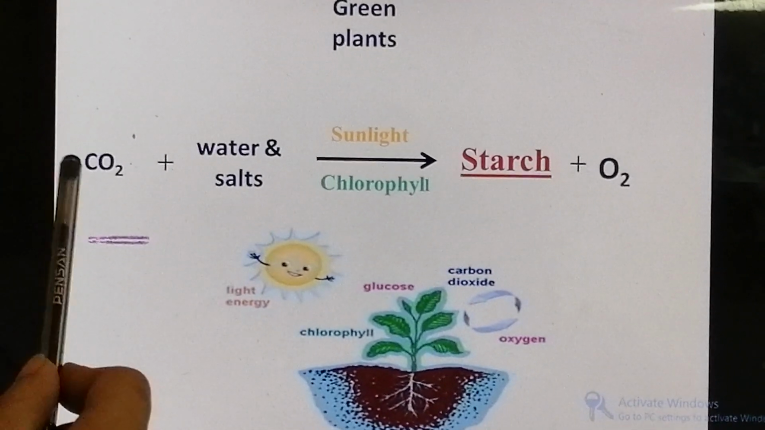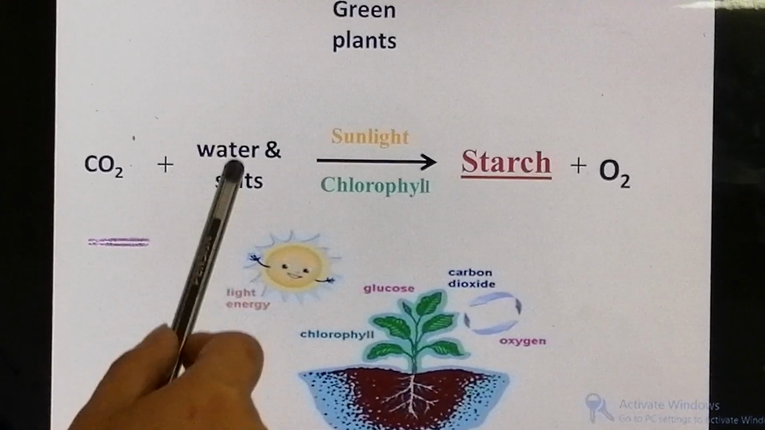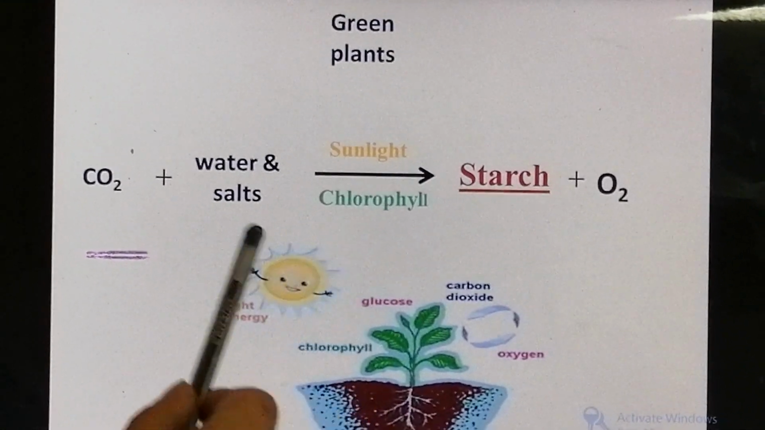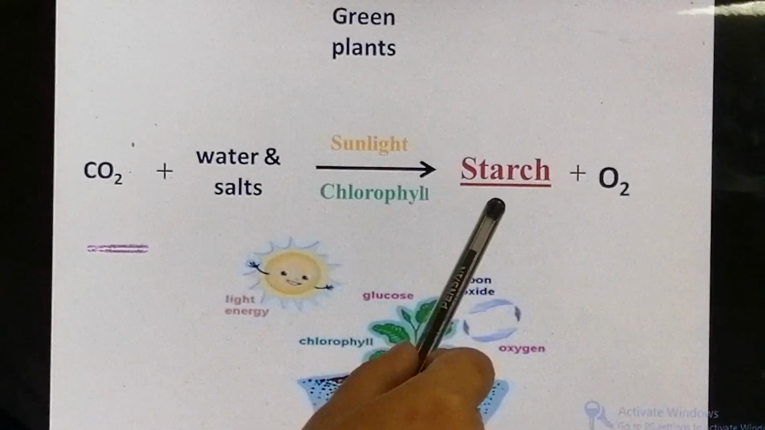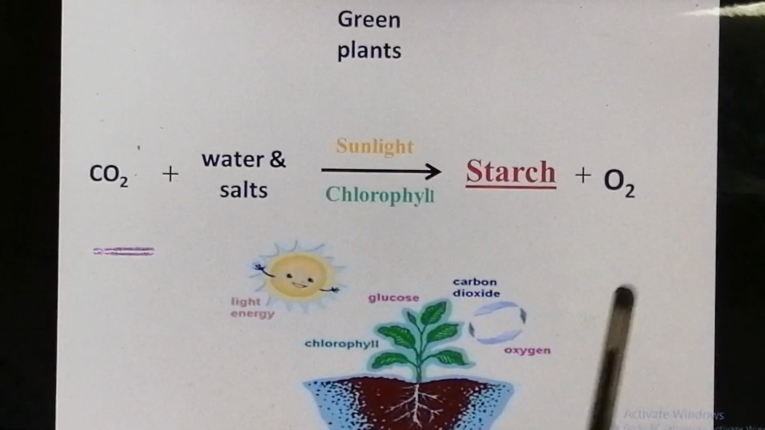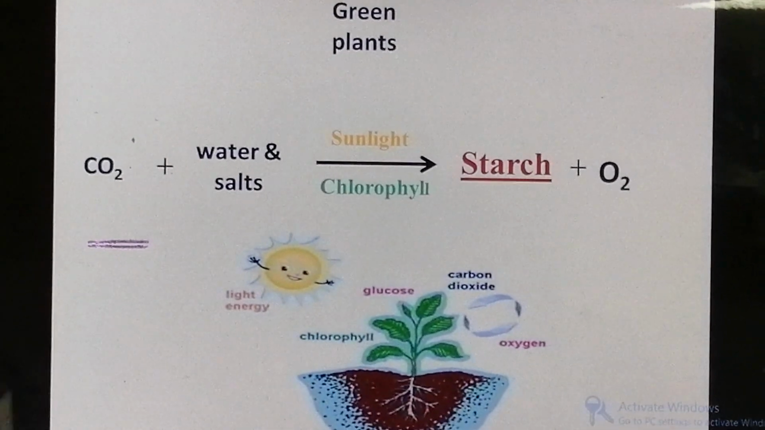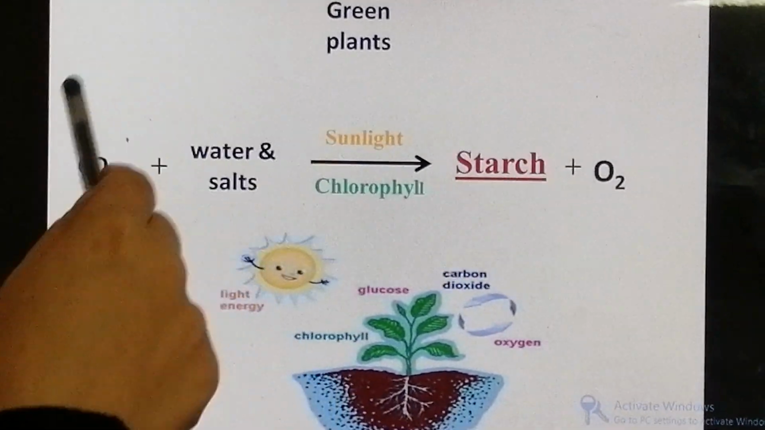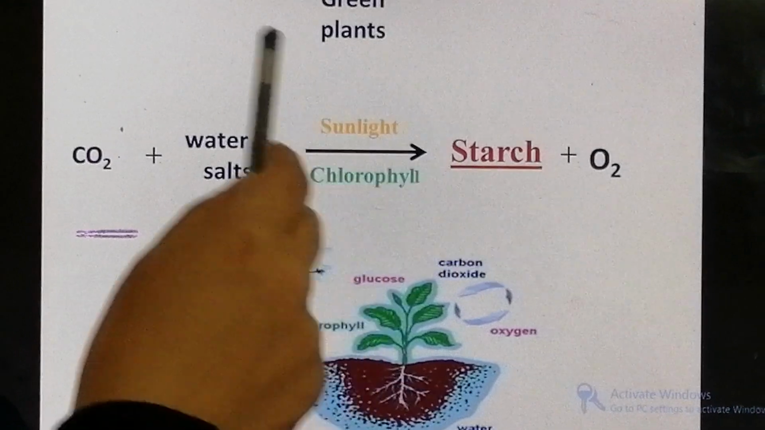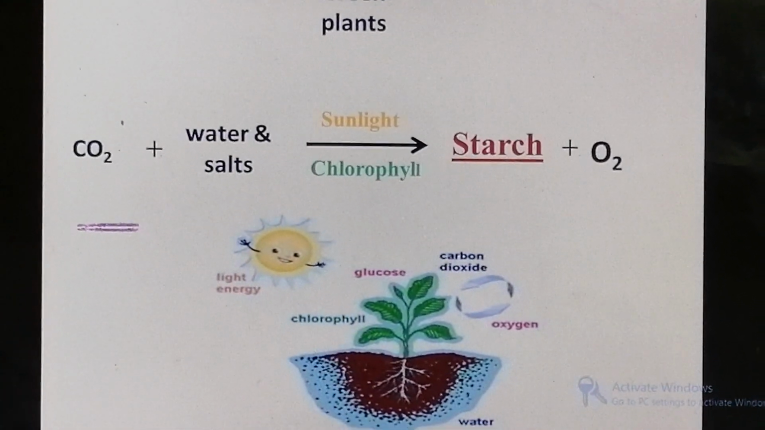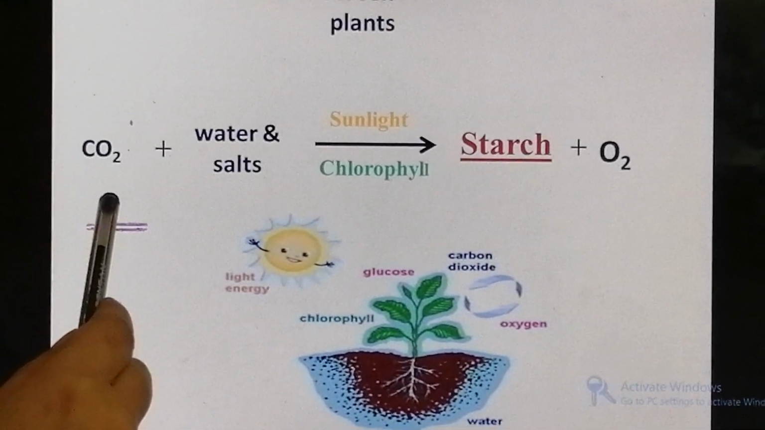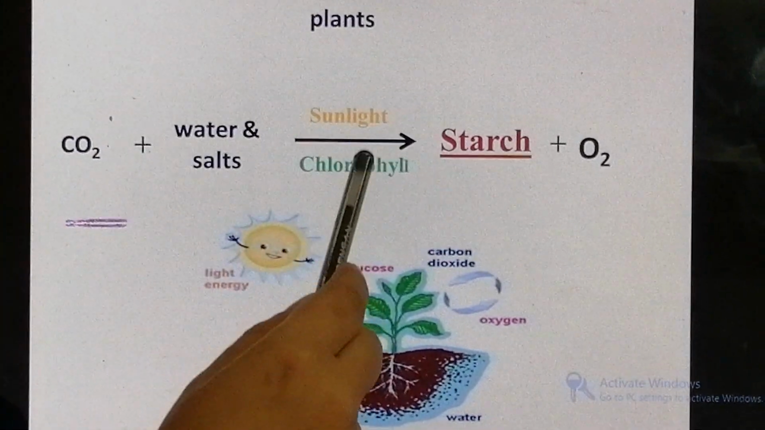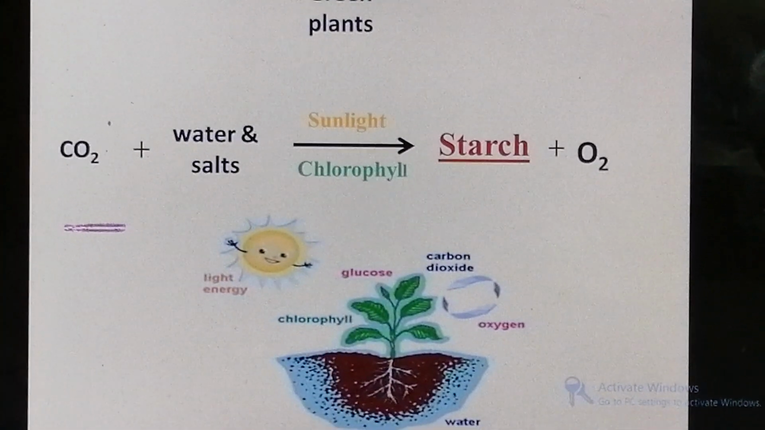So the plant needs carbon dioxide, water and salts, and sunlight absorbed by chlorophyll, and it produces starch and oxygen. So these are the products. Starch and oxygen are the products, and these are the necessary factors. The necessary factors for photosynthesis: carbon dioxide gas from the air, water and salts from the soil, and sunlight absorbed by chlorophyll.